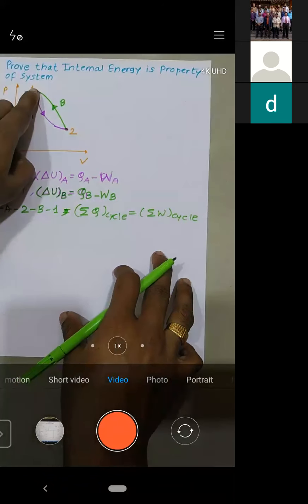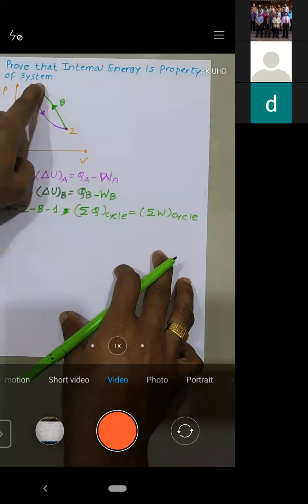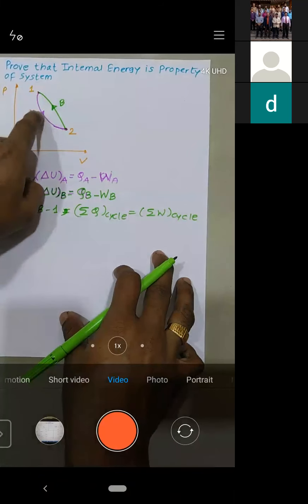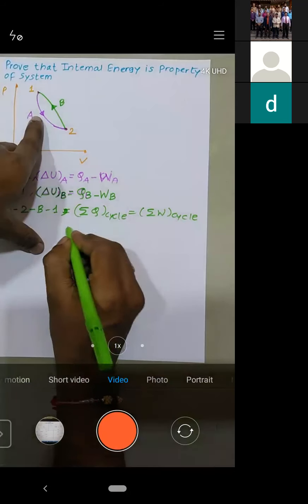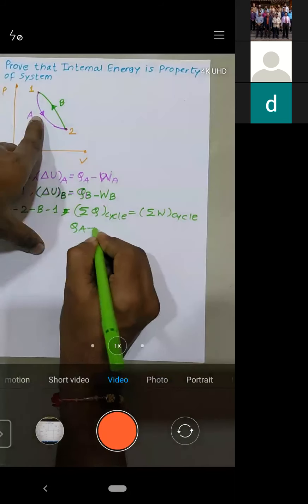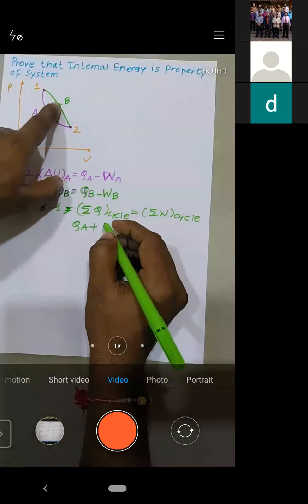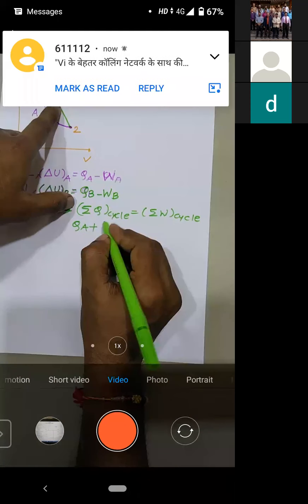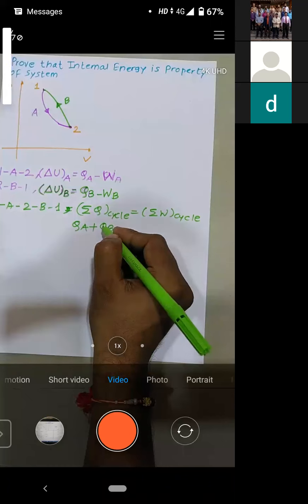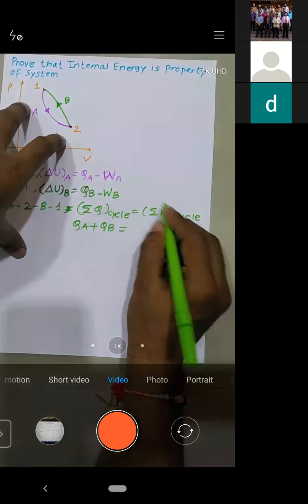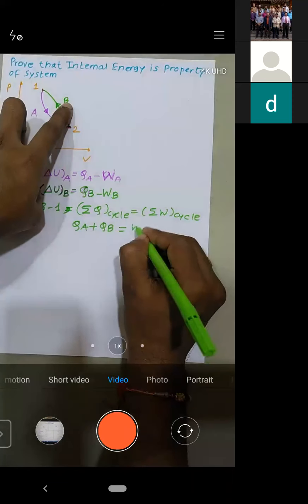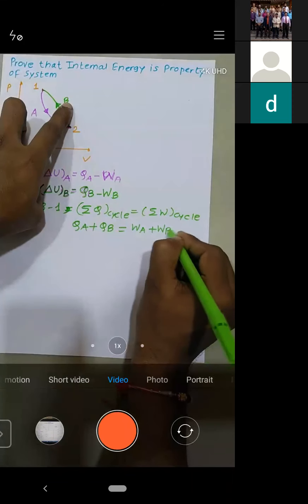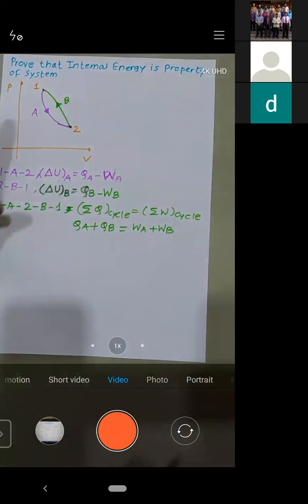See, if you just see the cycle 1A2, 2B1, this cycle consists of two processes. During process A, what is the amount of heat transfer? It is QA. Plus during B, what is the amount of heat transfer? It is QB, right? Similarly, the work for the cycle will consist of work during A and work during B. So that is the addition of WA plus WB, right? Yes or no? Let me know.